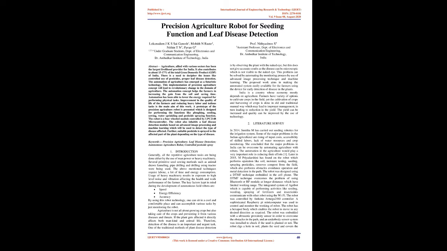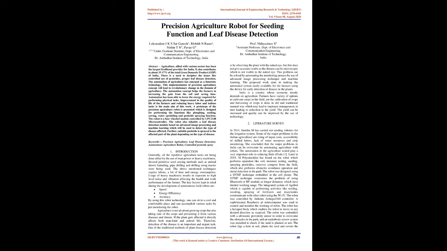India is a country whose economy mostly depends on agriculture. Farmers have a variety of options to cultivate crops in the field, yet the cultivation and harvesting of crops is done in the old and traditional manual way, which may lead to improper management, in turn leading to a reduction in the yield. The yield can be increased and quality can be improved by the use of technology.